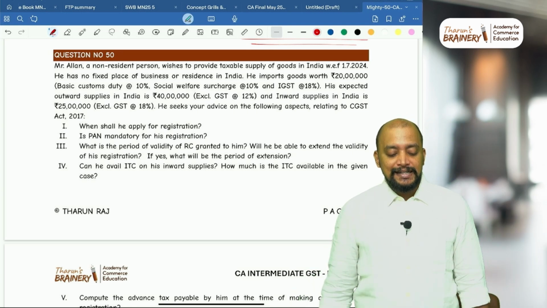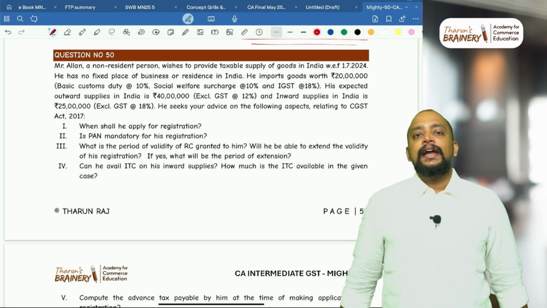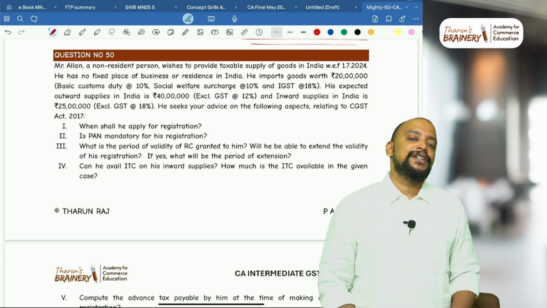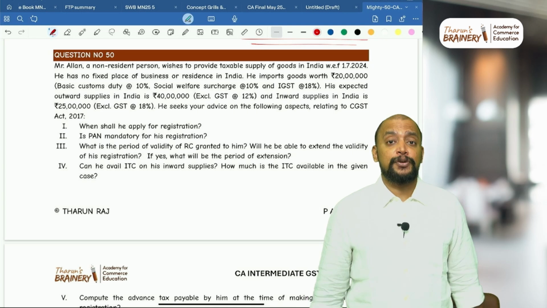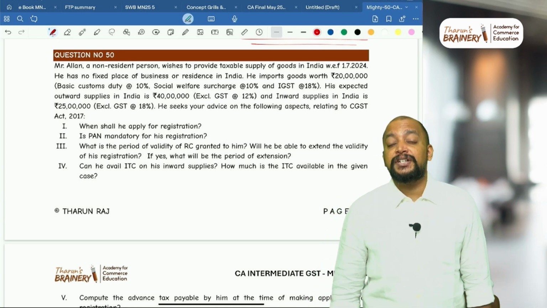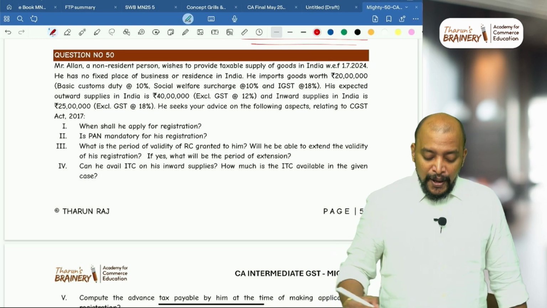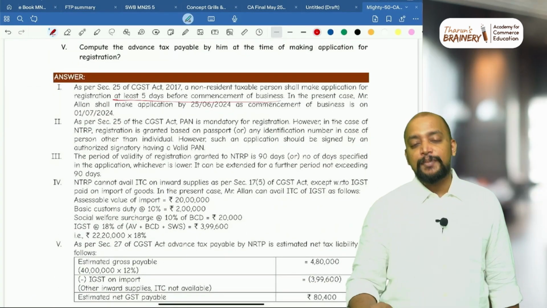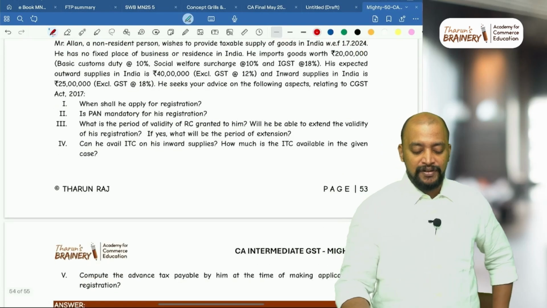See, basically he is a non-resident taxable person. A non-resident taxable person who is entering into India to make supply of goods or service and is not having any physical place of business is compulsorily required to get registered, and he needs to make application for registration at least 5 days before commencement of business.